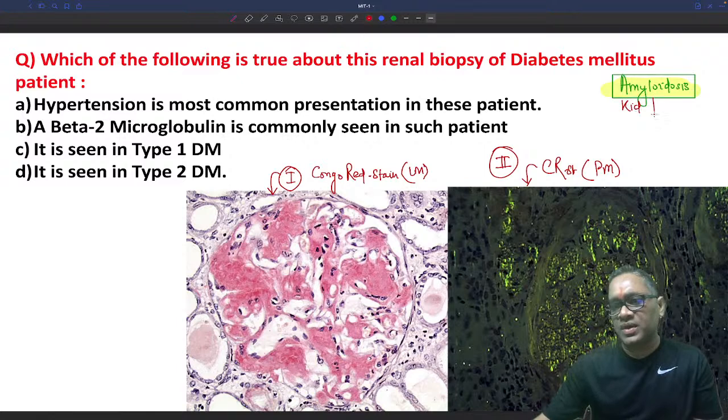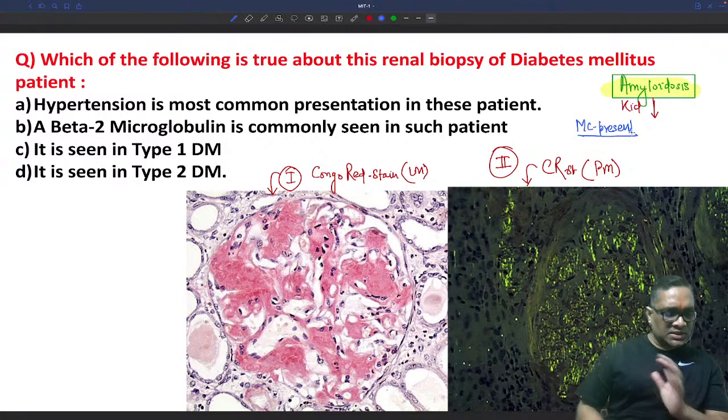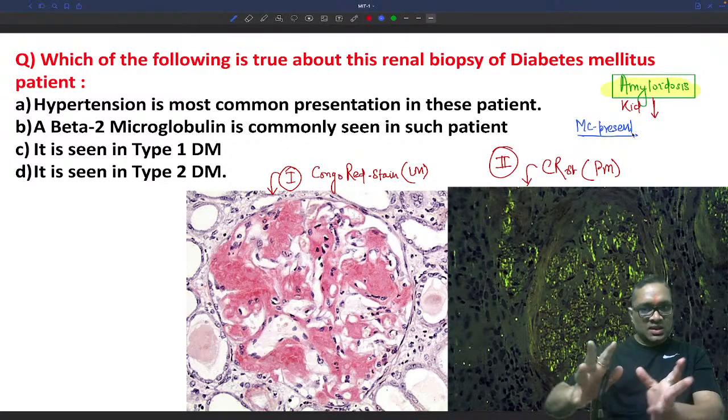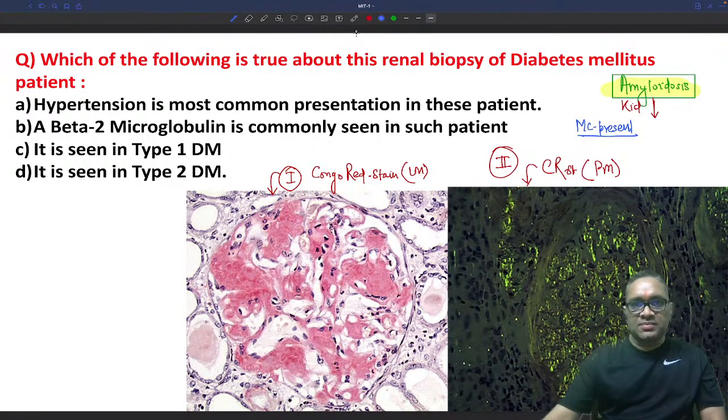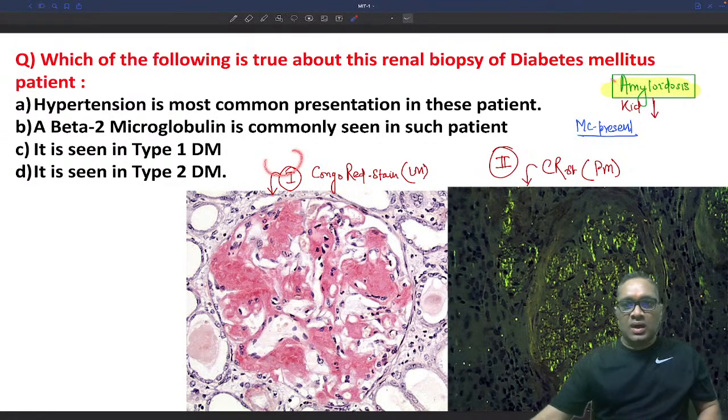So amyloidosis of kidney, can you tell me what is the most common presentation? Right? So in this amyloidosis of kidney, what will be the most common presentation? Now understand. This picture which I am showing you is the Congo red staining under light microscopy. This is the Congo red staining under polarized microscopy. And the question is mentioning renal biopsy, diabetes. So probably it is amyloidosis because of Congo red staining. So amyloidosis is present, and this is amyloidosis of the kidney.